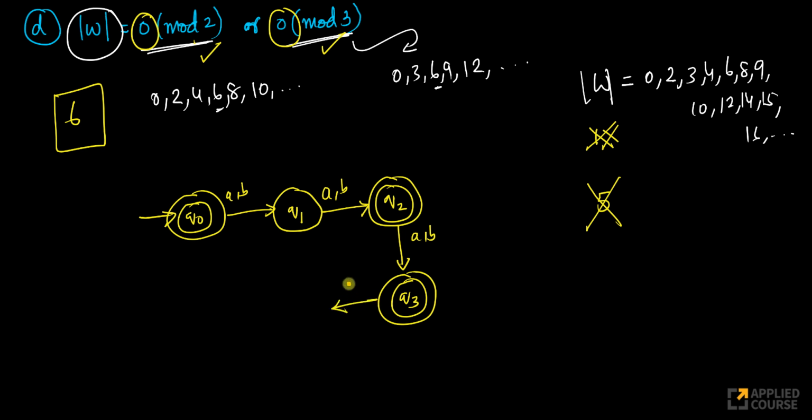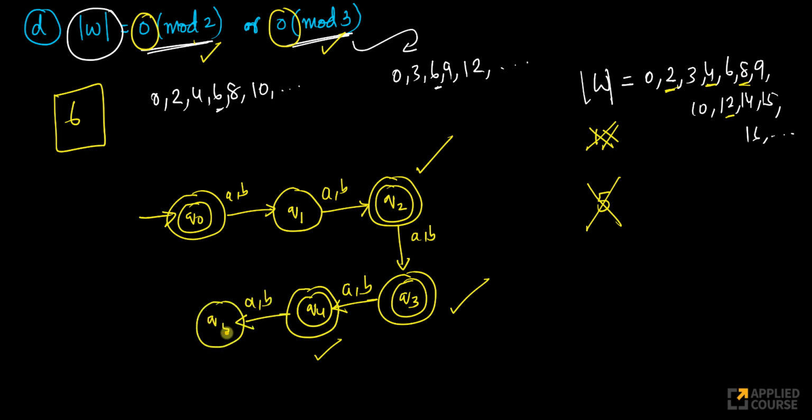Now if I get one more character, Q4, yes, I want to accept this, because you have all multiples of 4 anyway. 4, 8, 12, all of them are there. You have all multiples of 2 here, all multiples of 3, all multiples of 4. But all multiples of 5 you don't want to accept. So this is not a final state.